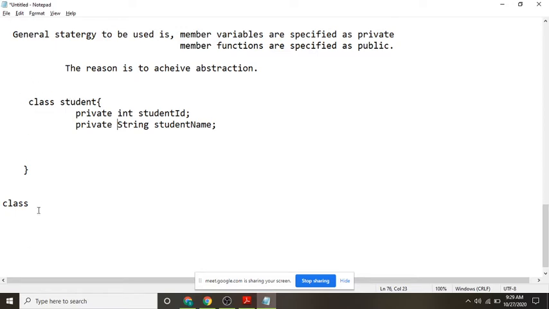If you want to write a syntax, class declaration.